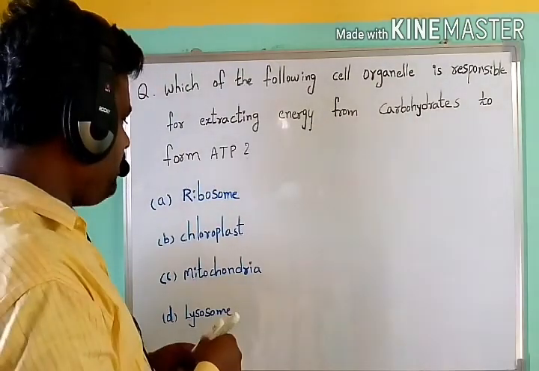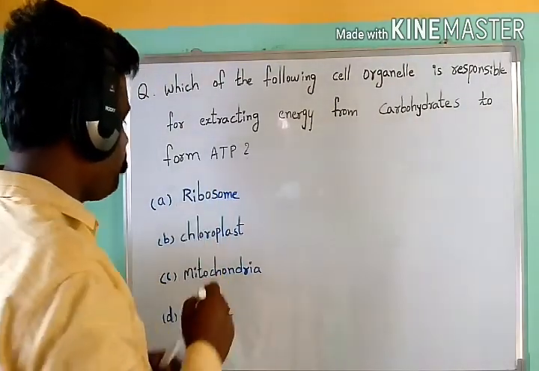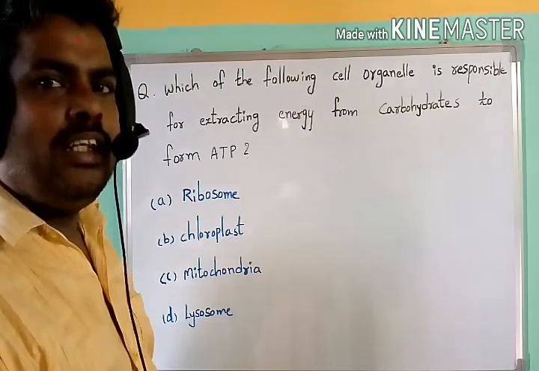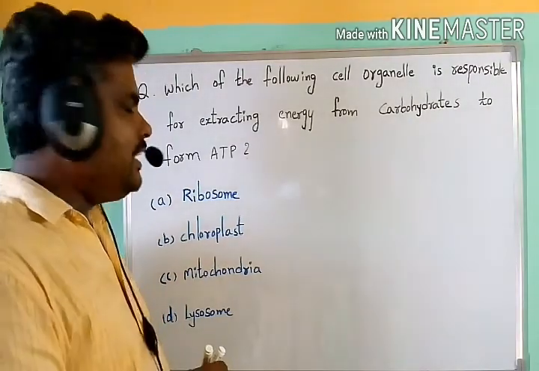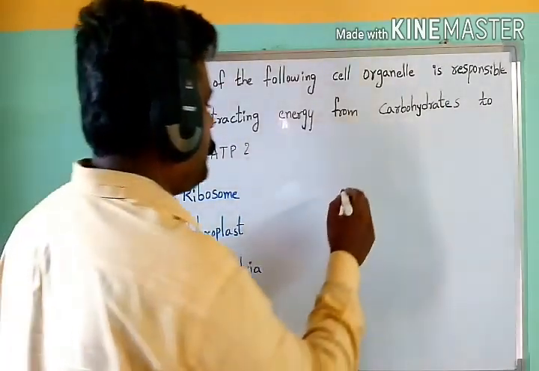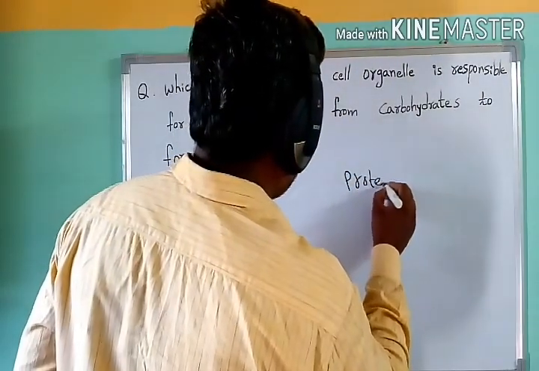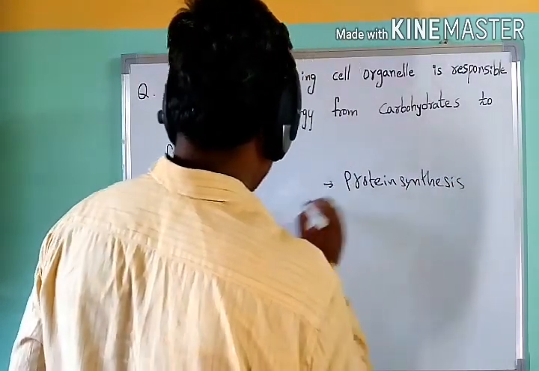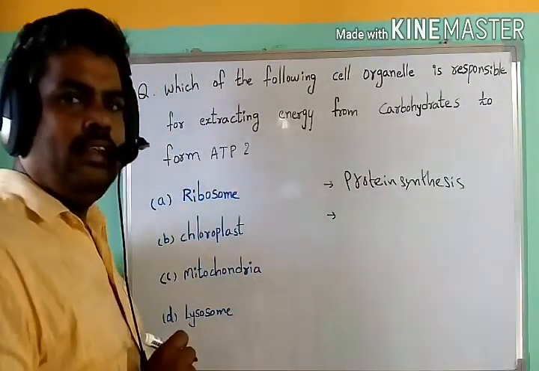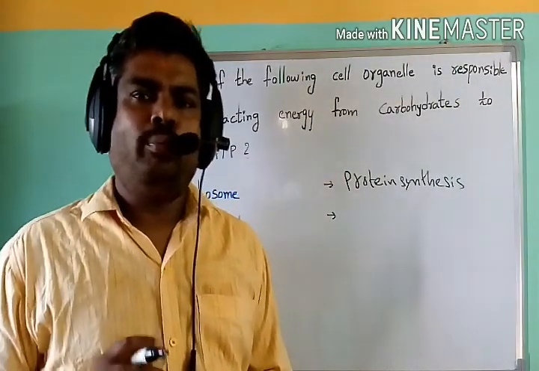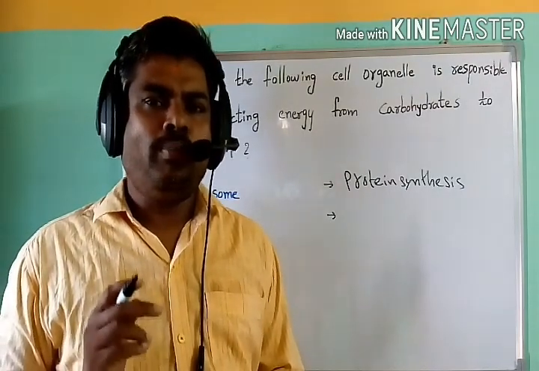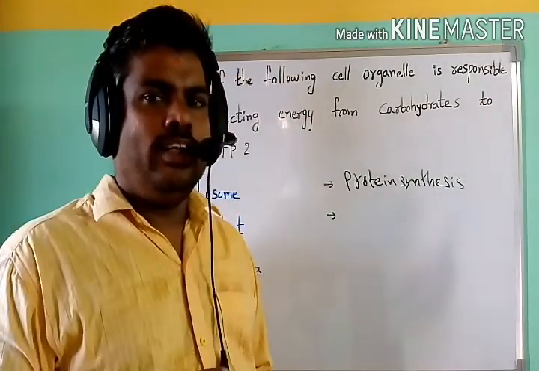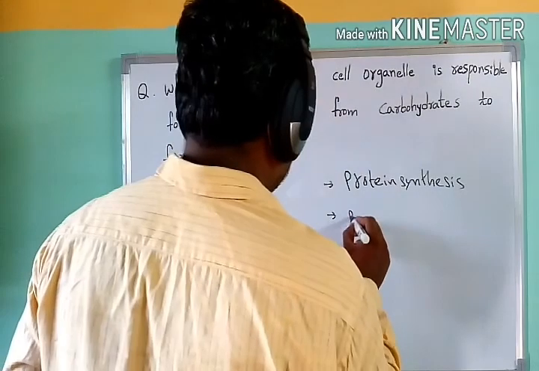In the first option, ribosomes. Option A, ribosomes. Ribosomes are granular structures present inside the cell, which are mainly involved in protein synthesis. Next, chloroplasts. Chloroplasts are the green color pigments present in the green parts of the plants. Generally, chloroplasts are involved in the process of photosynthesis.